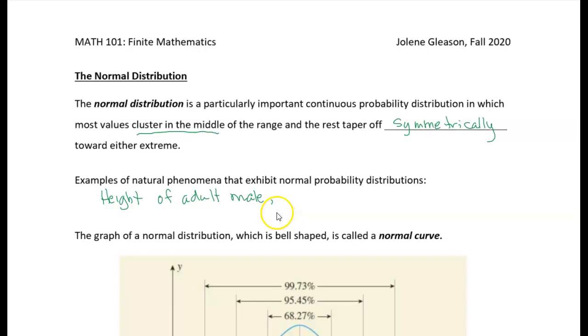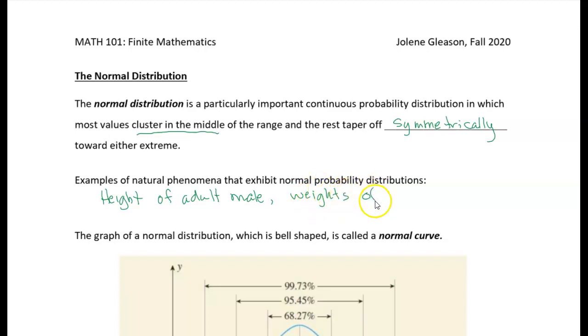That means that there would be an average height, and then most of the people would be clustered around that average. And then the farther you get away from the average, the less probable those occurrences will be.